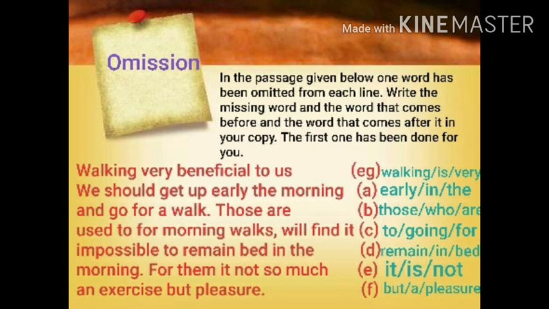Next line: and go for a walk. Those are. So here it should be those who are. Who is missing? I have written, you can see, with the before word and the after word. Next line: used to for morning walks will find it. So here it should be used to going for morning walks. So going is missing here. I have written, you can see, to going for. To is the before word of going and for is the after word of going.